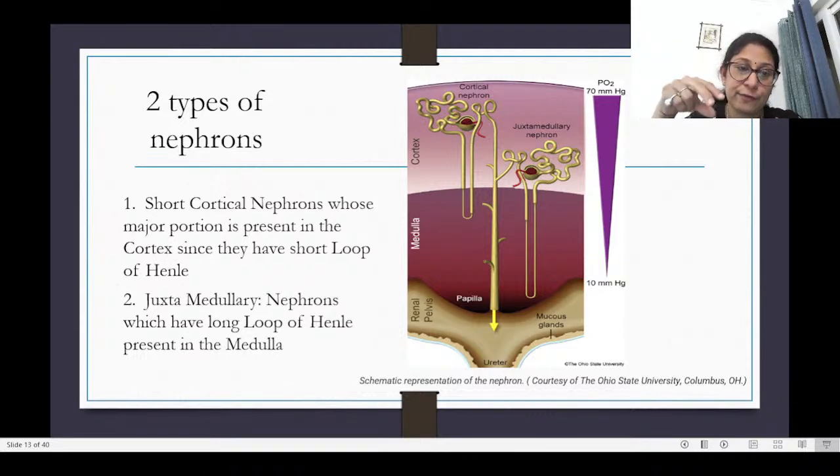Then the other nephron is known as the juxtamedullary nephron, because here the major portion of the loop of Henle lies in the medulla region. So this is the juxtamedullary nephron. Even the type of the filtrate, the pH of the urine and its concentration also vary in the two types of nephrons.